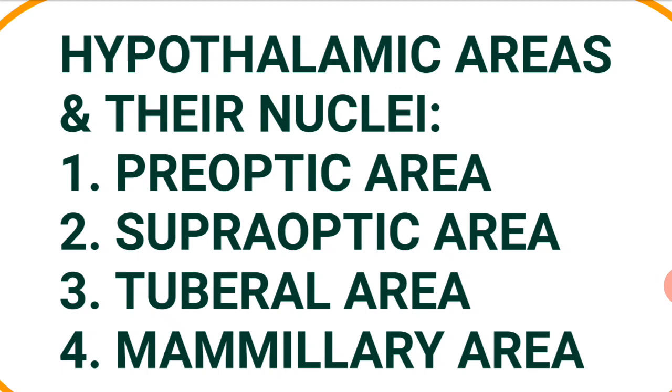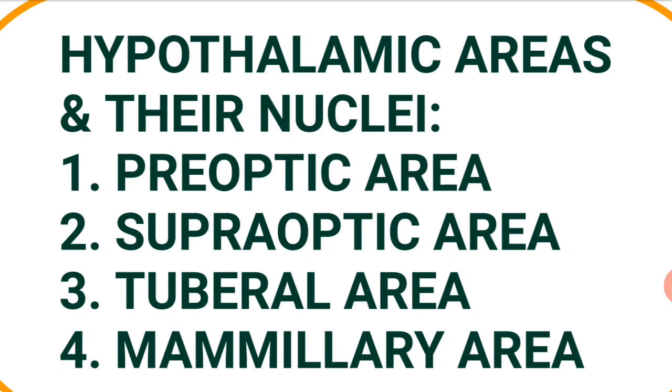Function of ventromedial nucleus is satiety center, reward center. Function of arcuate nucleus is its role in lactogenesis. Function of tuberal nucleus, regulation of anterior pituitary secretion and regulation of reproductive functions. Functions of lateral nucleus, regulation of sympathetic activity, hunger center, regulation of ECF volume and osmolarity by thirst center and reward center. Function of mammillary body, its role in memory and emotions.